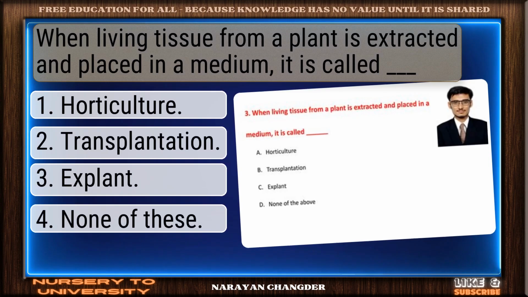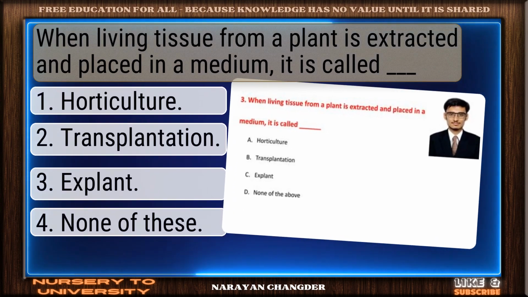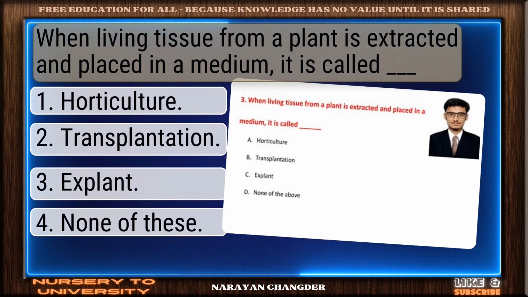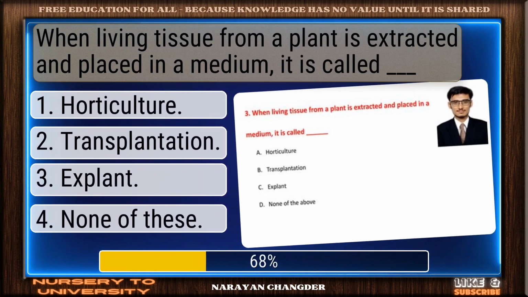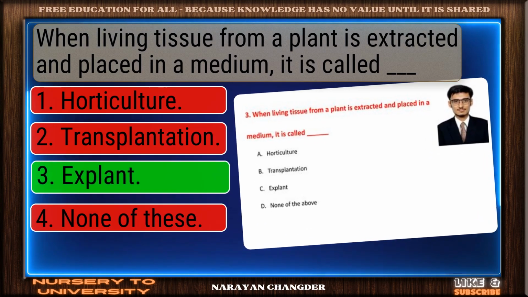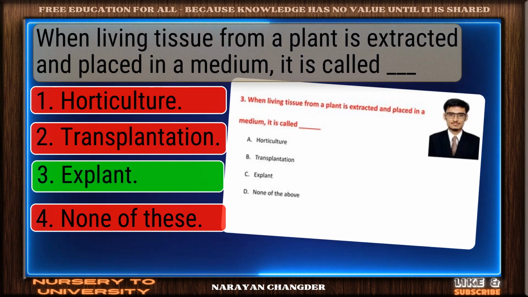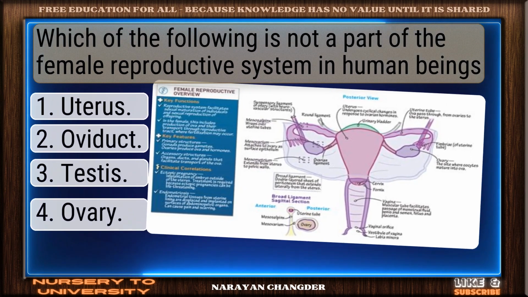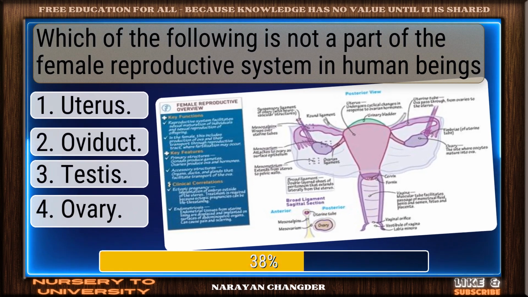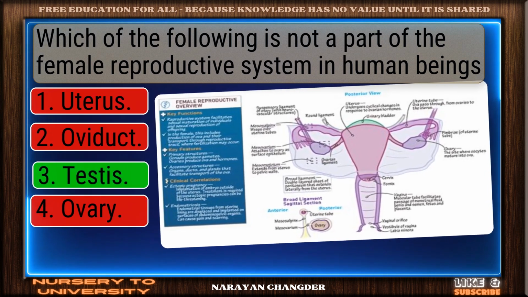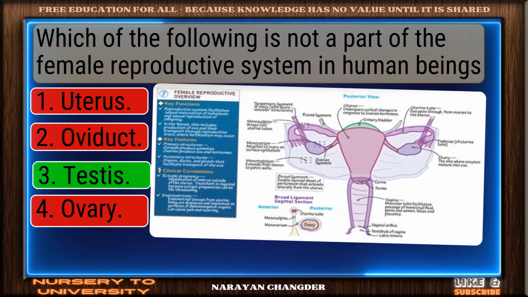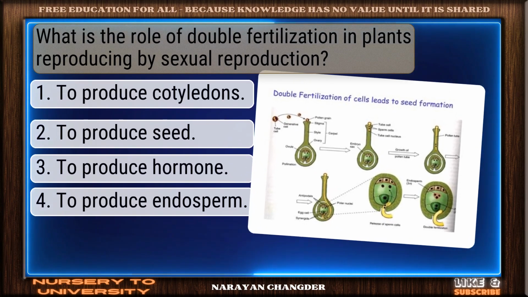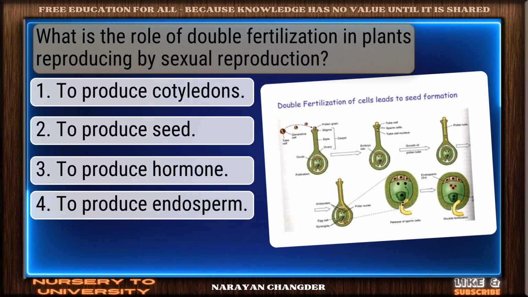When living tissue from a plant is extracted and placed in a medium, it is called dash. Well reasoned. Explant is the correct choice. Which of the following is not a part of the female reproductive system in human beings? Exactly. Testis makes sense.